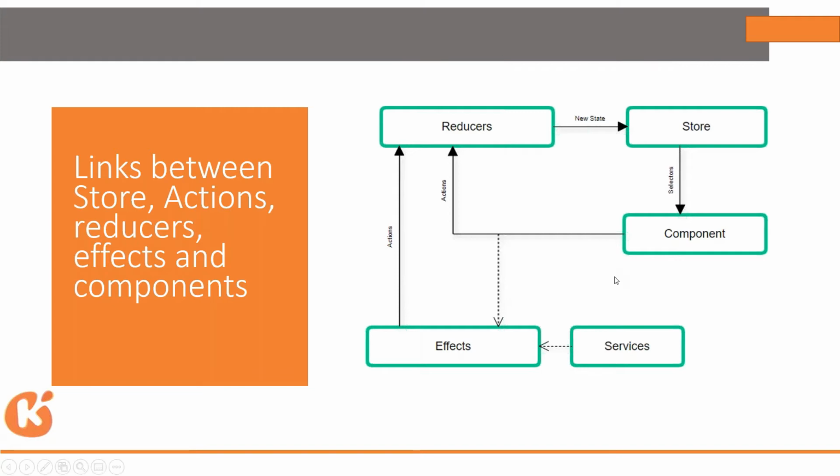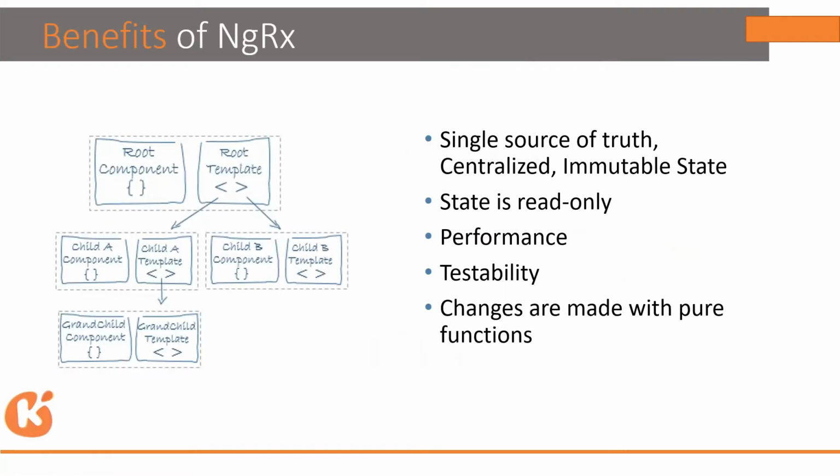Yes, Satya, it's very clear. All right. So now the main benefit of this NGRX is that it has a centralized single source of truth. Suppose you focus on this state diagram, or the hierarchical diagram over here.